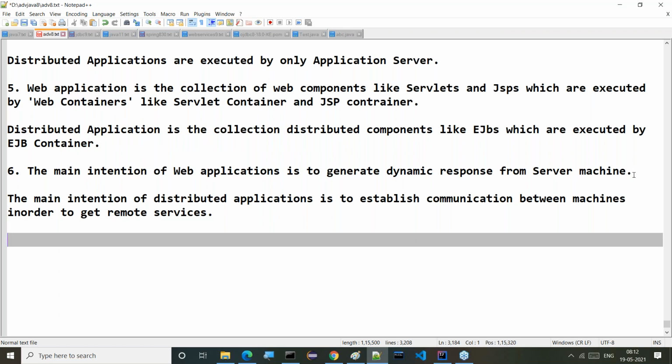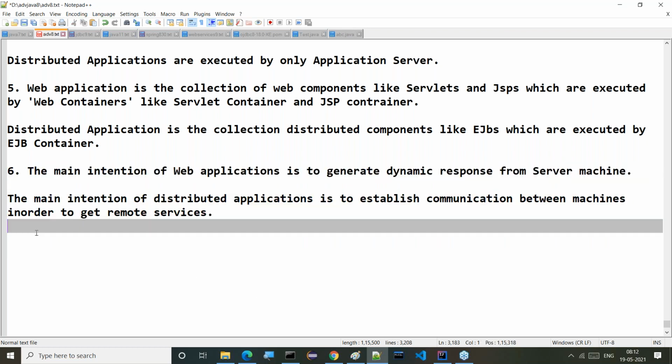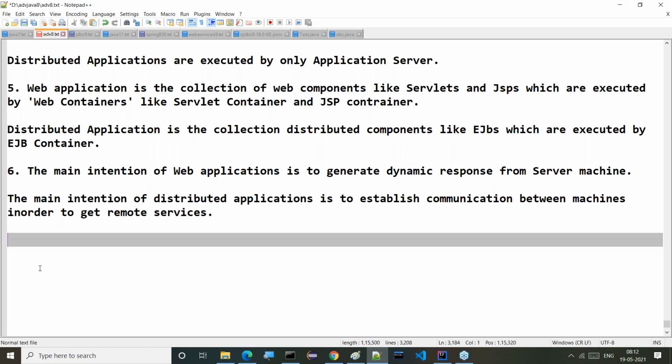Okay, in the case of web applications, the main focus is on dynamic response, but in the case of distributed applications, the main focus is on communication between multiple machines. Then after that, how to consume the resources from remote machine. So this point I will give clarity once again, guys. Then through an example, I will show that point now. Okay, fine. Now these are the various points that can be understood clearly.